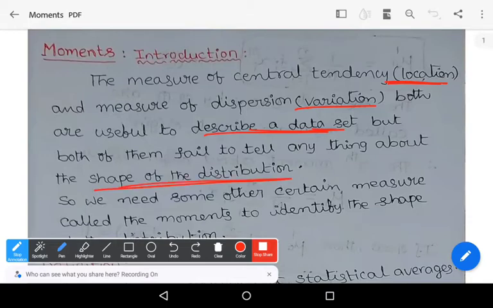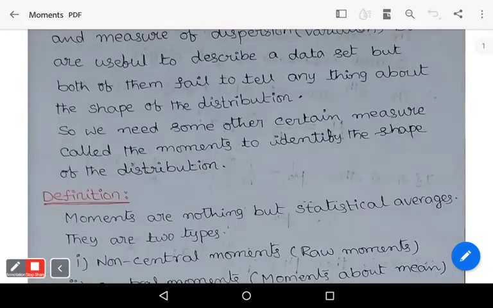Remember that. So we need another measure, which is called moments, to identify the shape of the distribution.